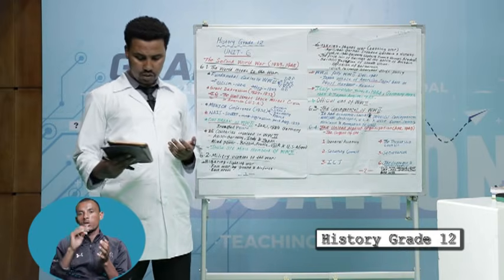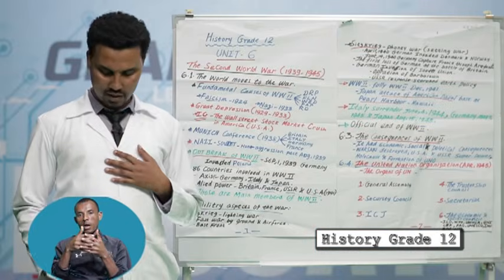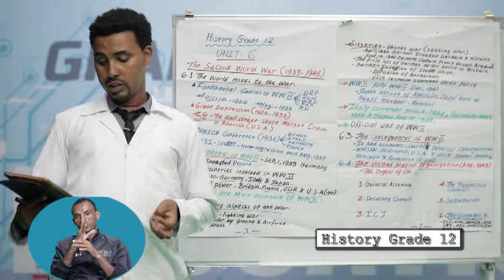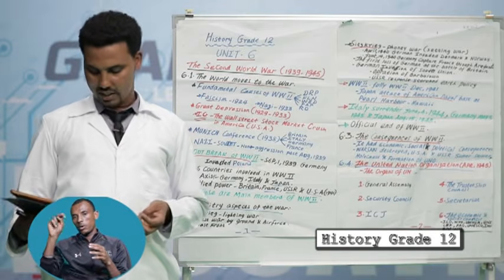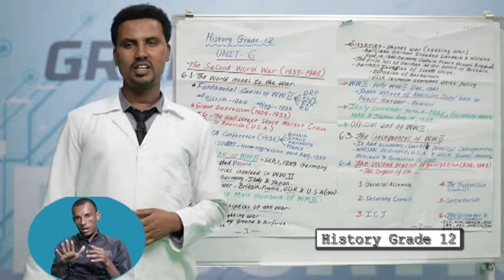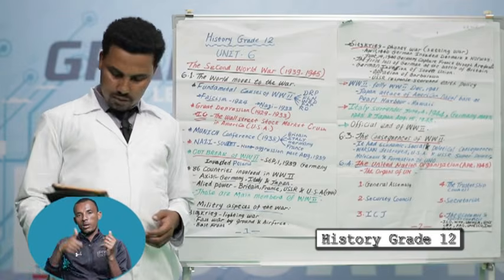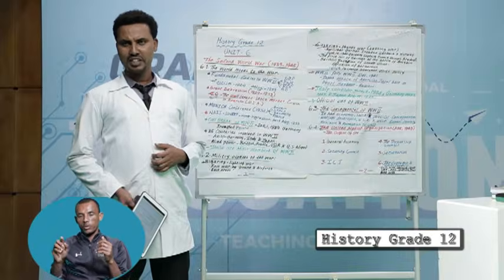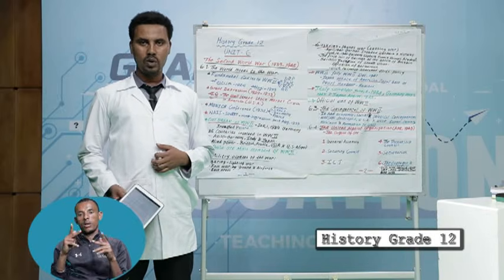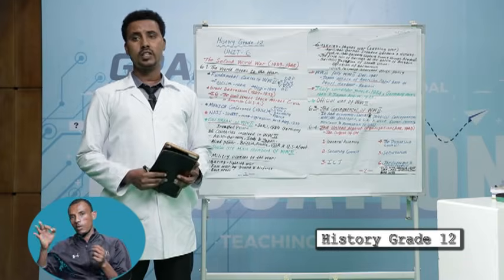The other institution is UNHCR, the United Nations High Commissioner for Refugees. The other is UNICEF, the United Nations International Children's Emergency Fund. The other one is FAO, the Food and Agriculture Organization. The other one is UNESCO, the United Nations Educational, Scientific and Cultural Organization. The other one is the IMF, International Monetary Fund. The last one is the World Bank. This is all about today's lesson.